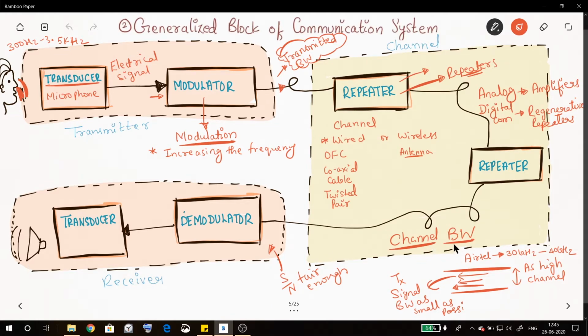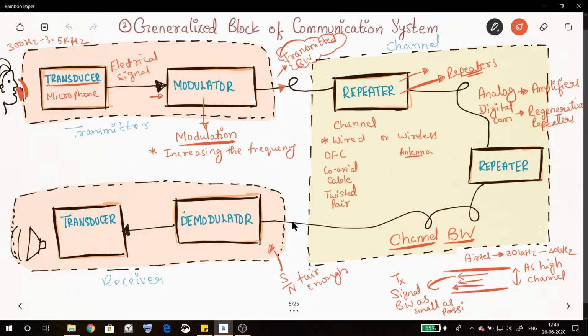So channel bandwidth must be as high as possible, and transmitted signal bandwidth must be as low as possible, so we can multiplex a large number of signals in the available channel and transmit them together.